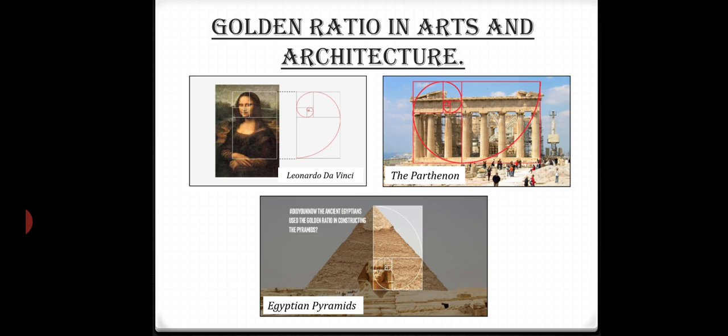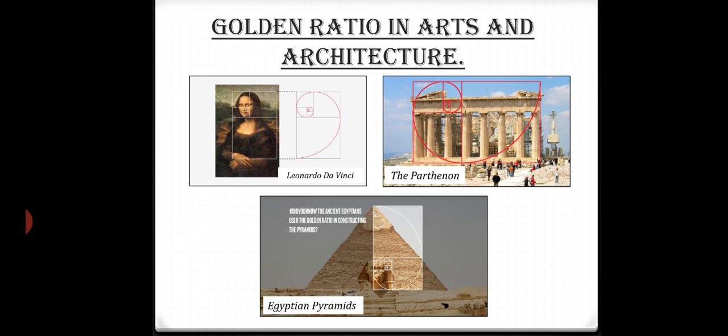It is amazing to know that we can also see golden ratio in arts and architecture. As seen in the figure, the painting of Leonardo da Vinci. He said that golden ratio is a divine proportion. For example, in his famous painting of Mona Lisa, trying to draw a rectangle around the face, we can see that the measurements are in golden proportion.